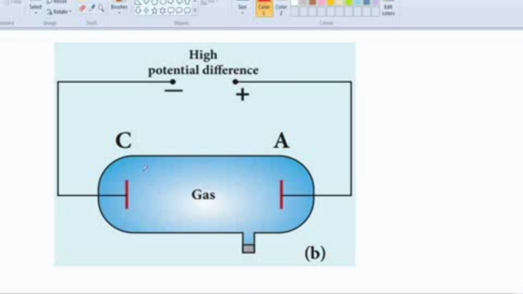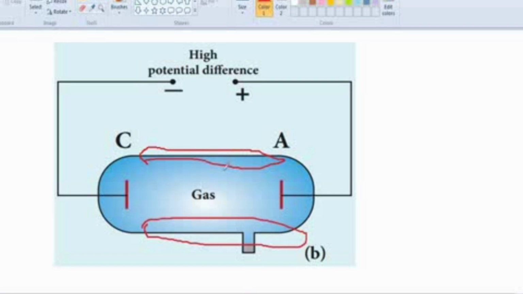After that, the glass is completely converted to green color. The green fluorescence is produced on the glass tube. So some invisible light rays are emitted from the cathode. Those rays produce the green color on the glass tube. That explains that some invisible rays are emitted from the cathode.